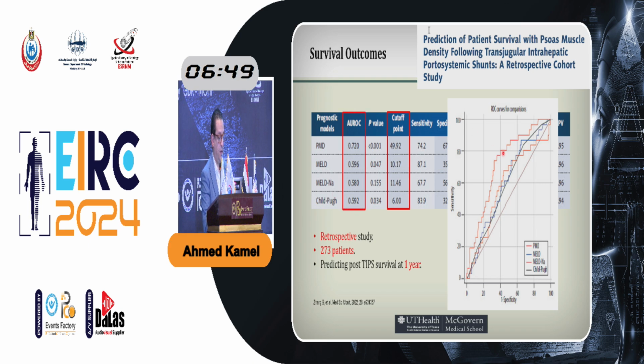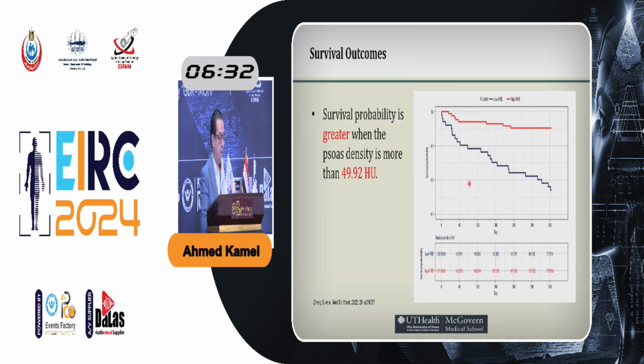They found, again, on the ROC curves, that psoas muscle density, so they used the density this time, not the area, was the best indicator for mortality after TIPS compared to MELD sodium and CLIF-C. They found that the cutoff is 49; in our study, we find it to be 29. So those who had a psoas muscle density of more than 49, in other words, better muscles, survived better after TIPS.